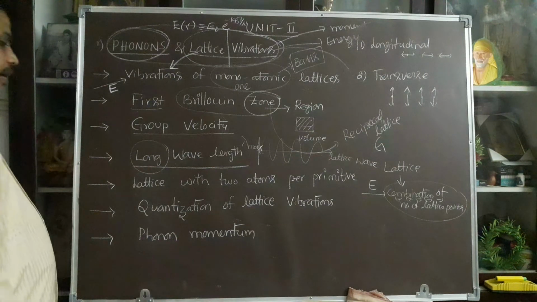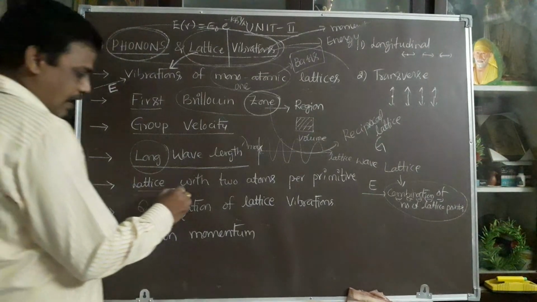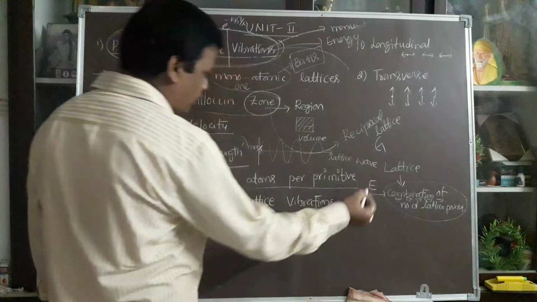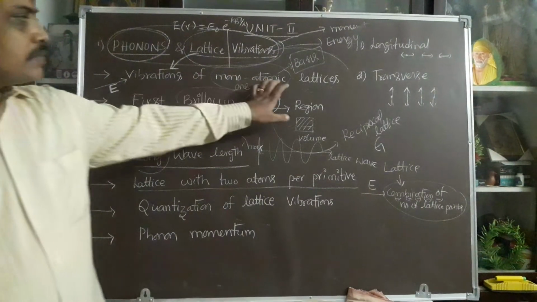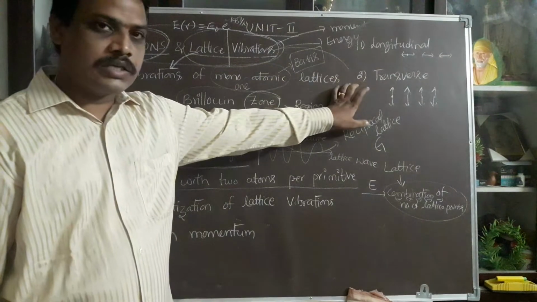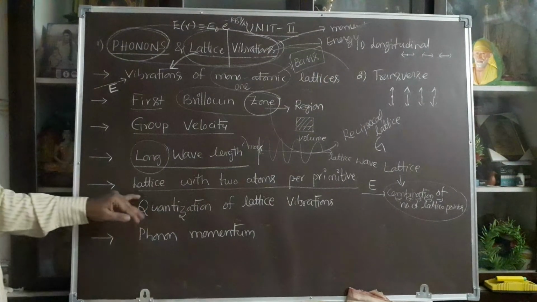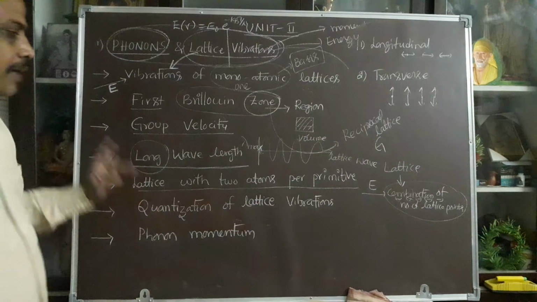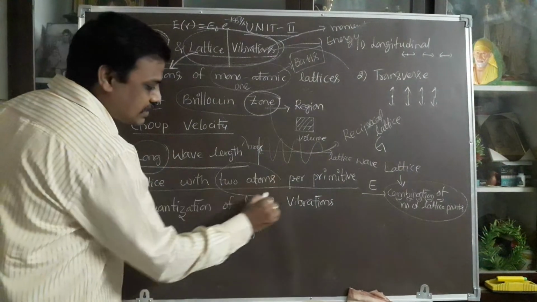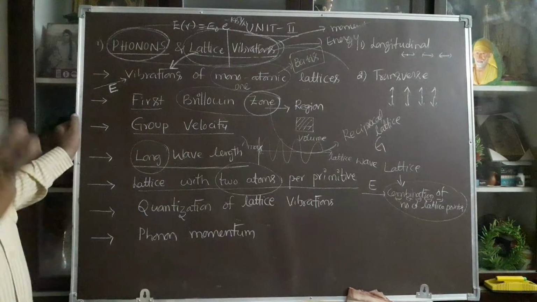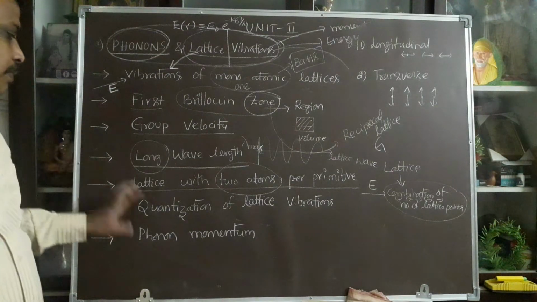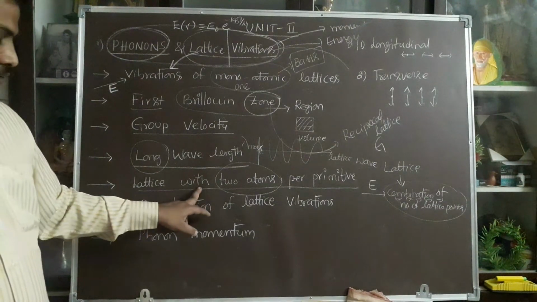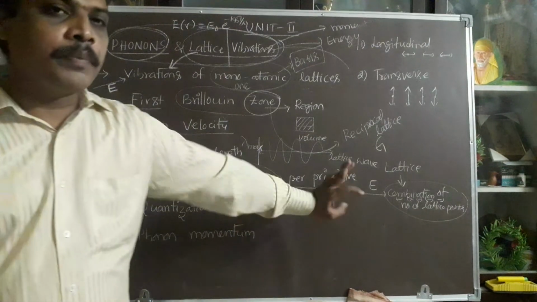After completion, the next topic is lattice with two atoms per primitive cell. In the earlier topic, we explained lattice vibrations with respect to the monoatomic lattice. But the present topic is lattice with two atoms. That is, the base consists of two atoms. The combination of the two atoms' vibrations is explained by lattice vibrations with two atoms per primitive cell.